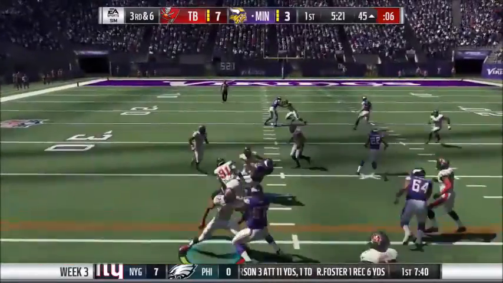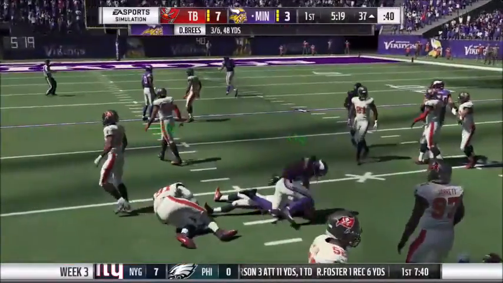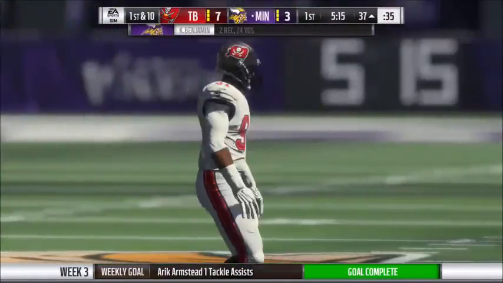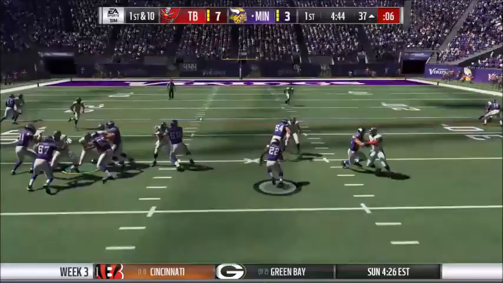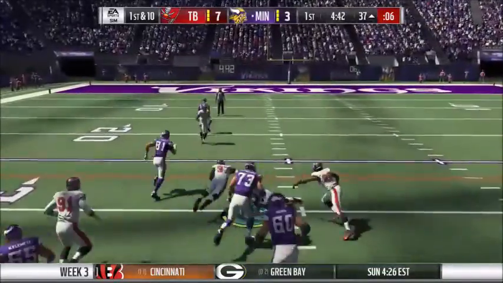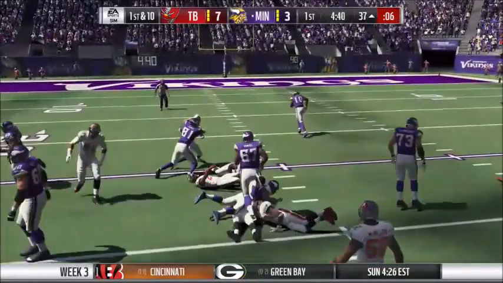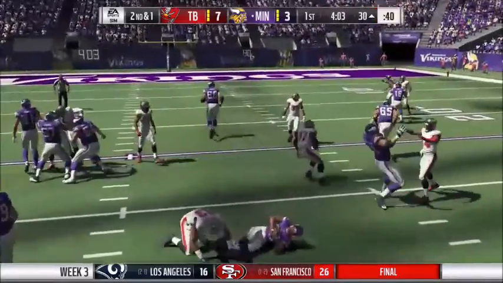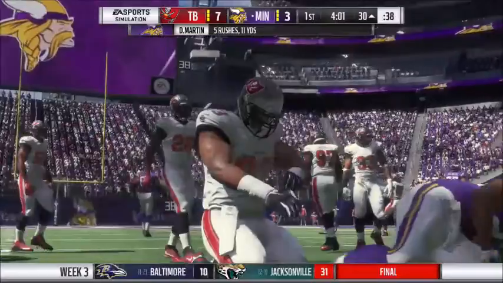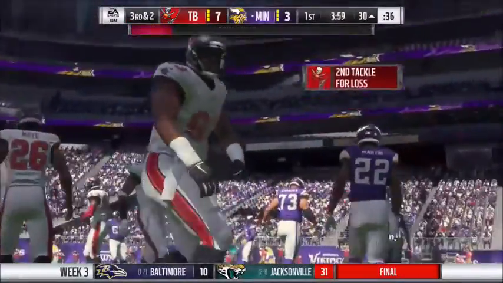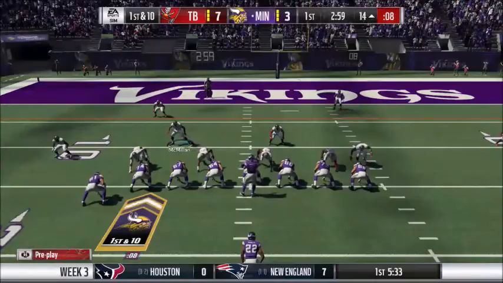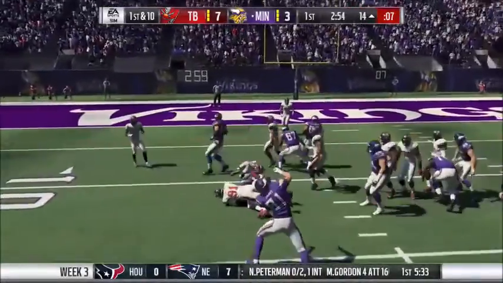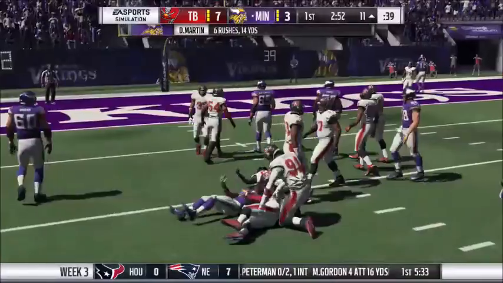So Drew Brees checks it down to Kelvin Benjamin, who gets taken down by Eric Armstead. Brees hands the ball off to Doug Martin. Doug Martin jukes out a defender before he's taken down. Drew Brees hands the ball off to Doug Martin, but he is stopped short. And that is Timmy Jernigan on the tackle. So the Vikings have 6 offensive linemen on the field. And they hand the ball off to Doug Martin, who only gains 3 yards on the play.